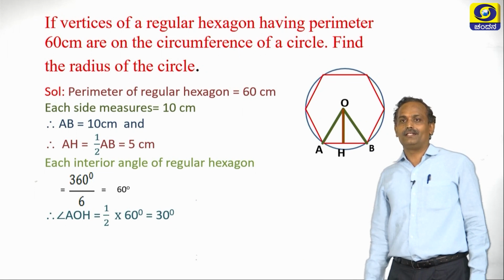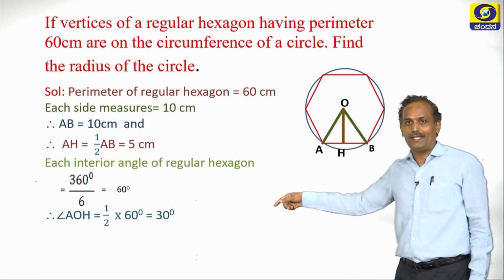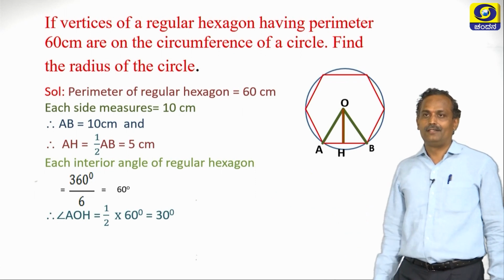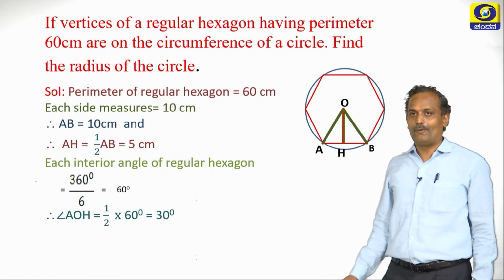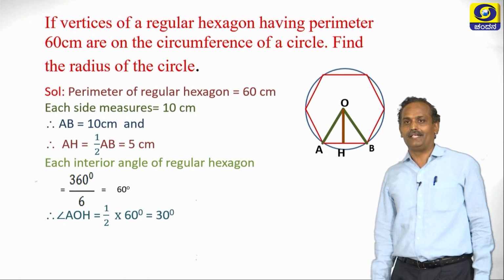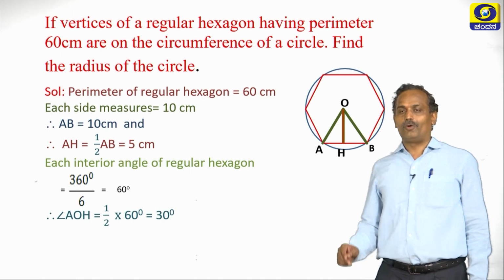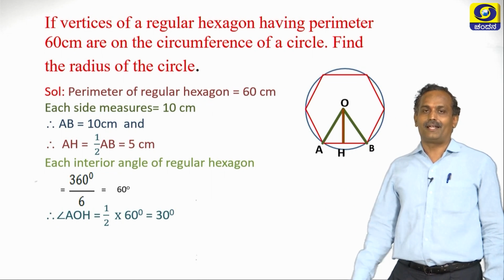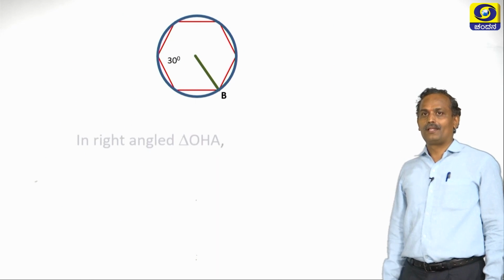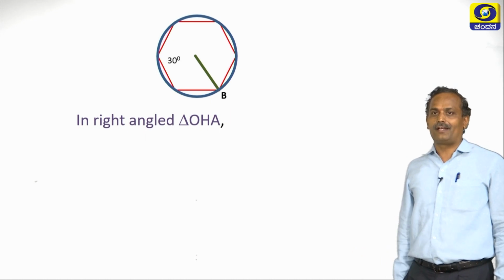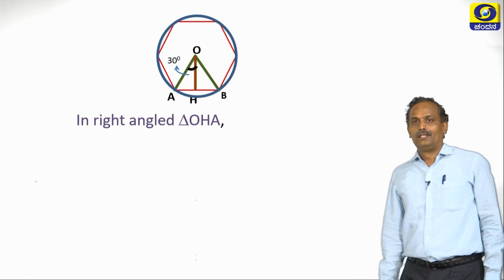Now we have to find the measurement of angle AOH. AOH is nothing but half of 60 degrees, which is 30 degrees. The triangle we have got here is a right angle triangle, OHA.